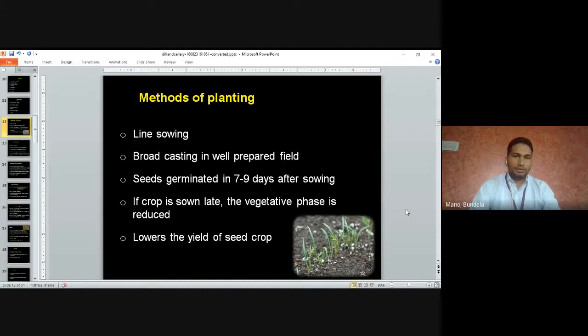Method of planting. Normally we go for line sowing. We can also go for broadcasting in a well-prepared field. The seed germinates in 7 to 9 days after sowing. If the crop is sown late, the vegetative phase is reduced, which lowers the yield of the seed crop.